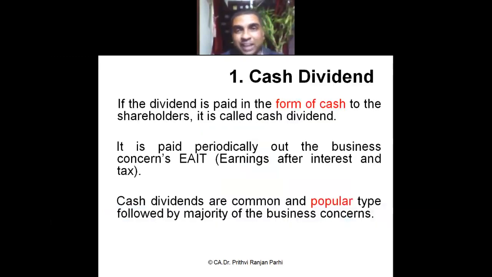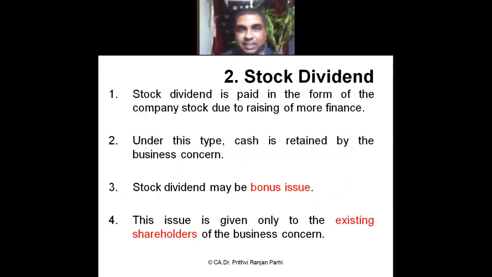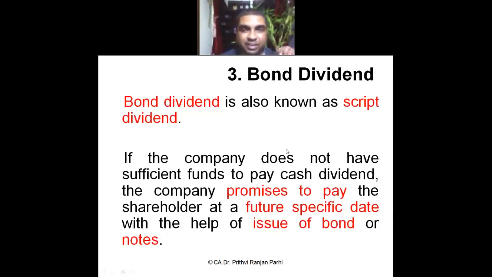When you talk about the cash dividend, here dividends are paid in the form of cash. It is very popular. Most of the companies pay this kind of dividend. The earnings of the company are distributed by cash. That is called cash dividend. When I talk about the stock dividend, that means shares are distributed by way of bonus. Existing shareholders get this kind of bonus shares. That is what we call stock dividend.